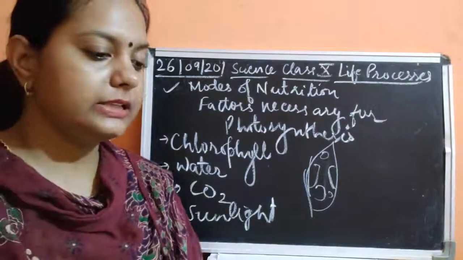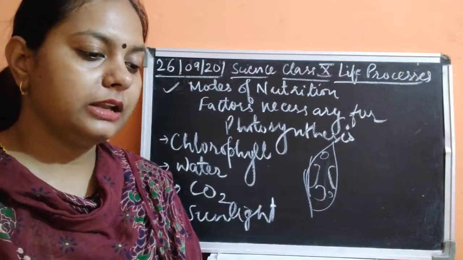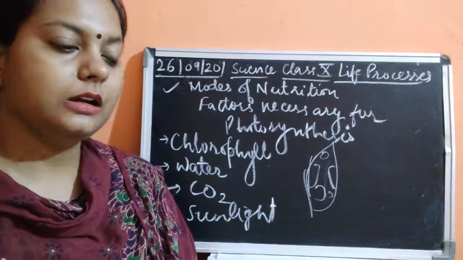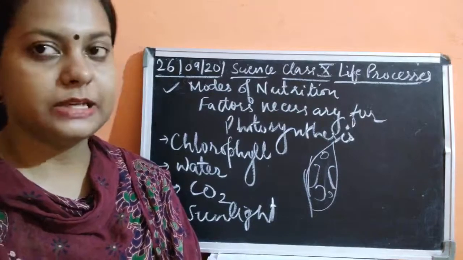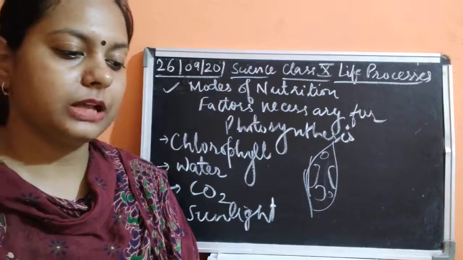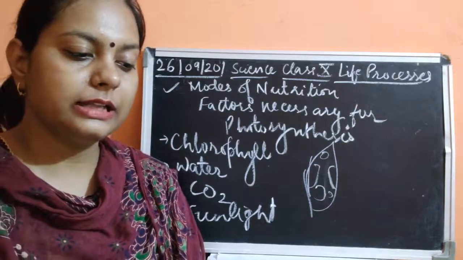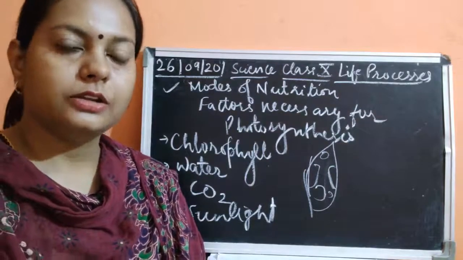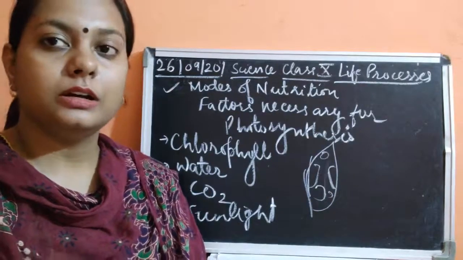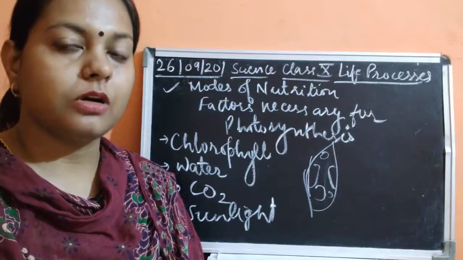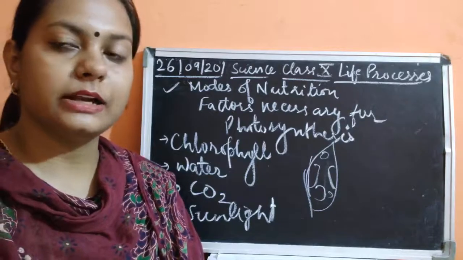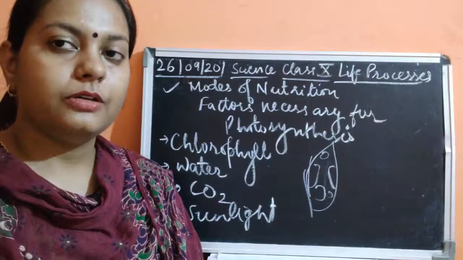Again, one activity is given over here. The land plants obtain carbon dioxide from the atmosphere, whereas aquatic plants obtain the carbon dioxide dissolved in water. The atmosphere contains 0.03% of carbon dioxide. It enters the leaves through pores called stomata, as we have already studied the structure of stomata, which consists of the guard cells and the stomatal opening. The guard cells guard the stomatal pore.